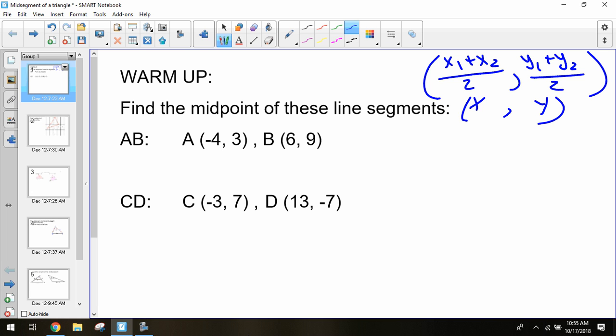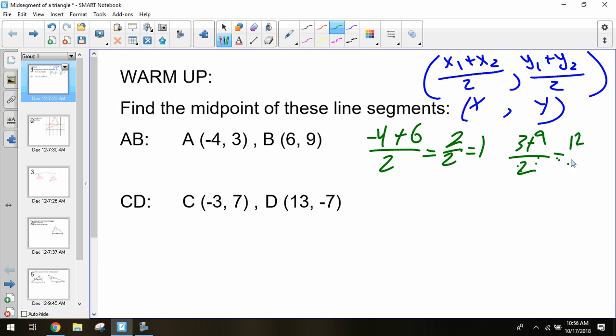Find the midpoint of each line, just like at the beginning of the year. For the first one, you take -4 plus 6, your two x coordinates, add them together, and divide by 2. So -4 plus 6 is 2, divided by 2 is 1. That's the x coordinate of our first midpoint. And then 3 plus 9, our y's, divided by 2. 3 plus 9 is 12, divided by 2 is 6. So our first coordinate should be (1, 6) at the midpoint of AB.